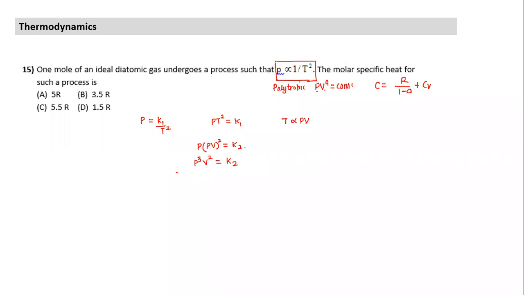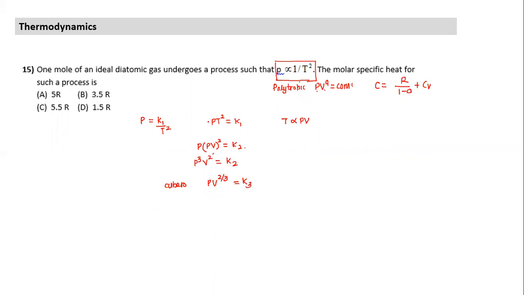What should I do next now? I want to convert into this standard form. The power of P has to be 1. So I have to take the cube root of this on both sides. If I take the cube root, or 1/3 power of this, P V raised to power 2 by 3 is equal to a new constant K3, but it's still a constant.